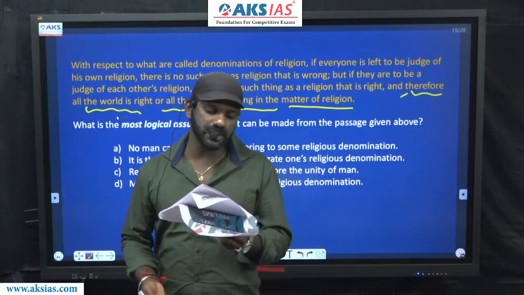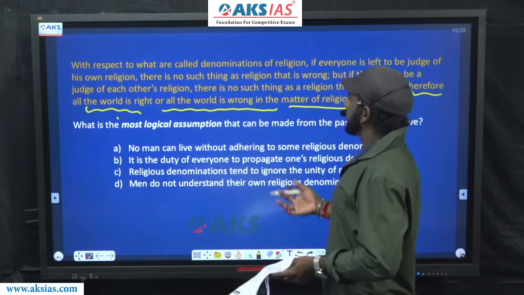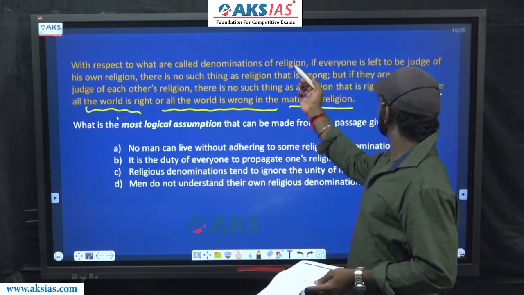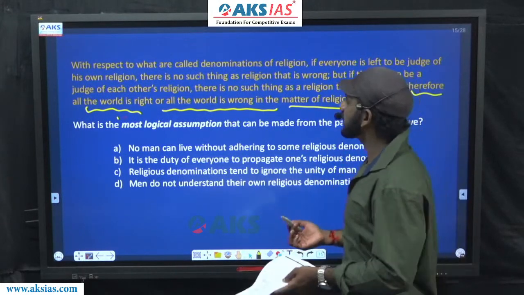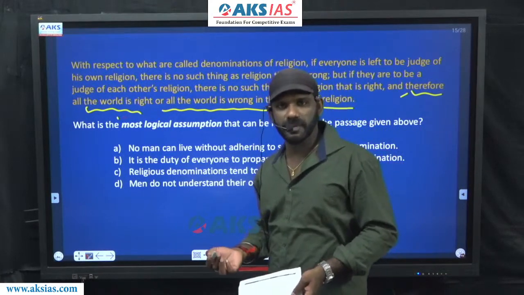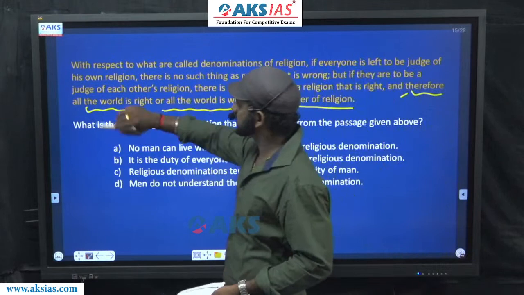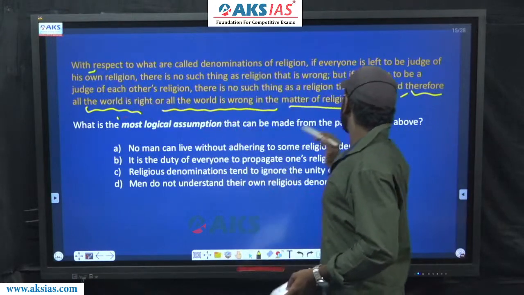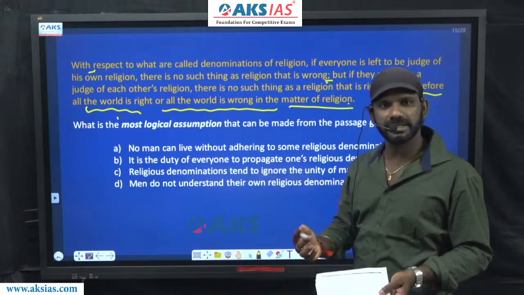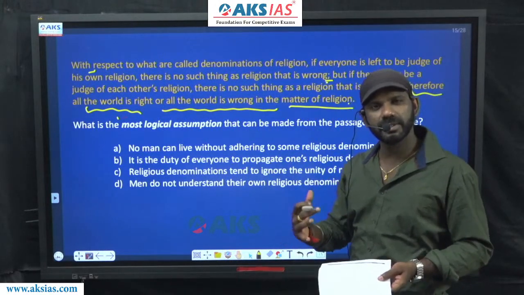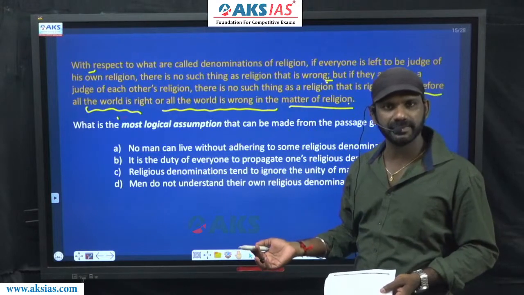What is the most logical assumption that can be made from the passage given above? And if you just notice, this paragraph is in fact a single sentence. Now every sentence ends with a full stop. This paragraph is a single sentence. It's a long sentence. It starts with, hence with religion. We have an apposition here, semicolon. That means connecting two ideas without ending the sentence. So we have to assume based on the whole statement, right?